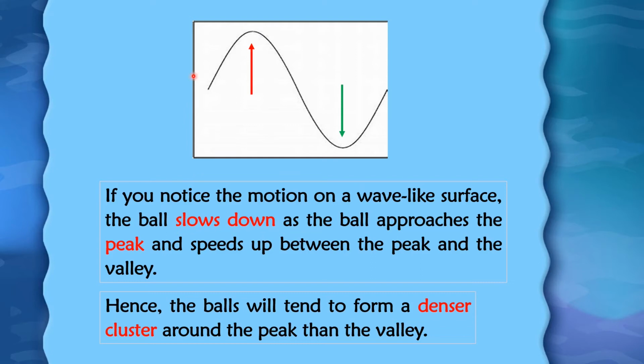If we notice the motion on a wave-like surface, we can say that the ball slows down as it approaches the peak and speeds up between the peak and the valley. Hence, the balls will tend to form a denser cluster around the peak than at the valley.